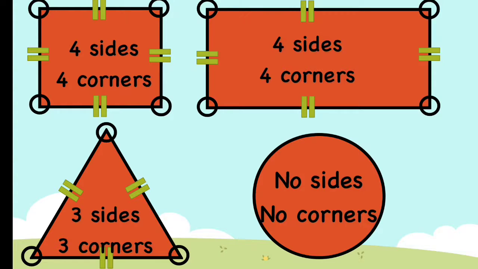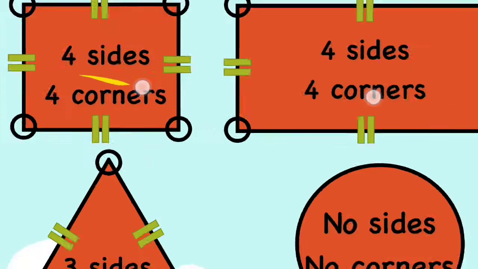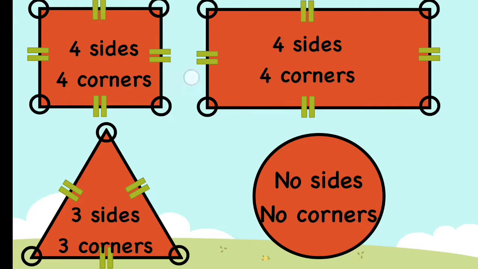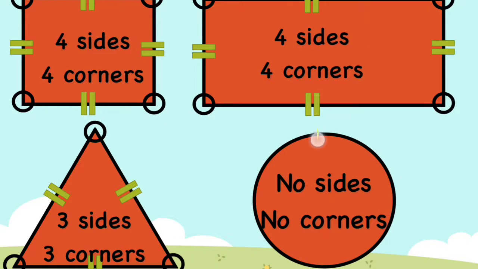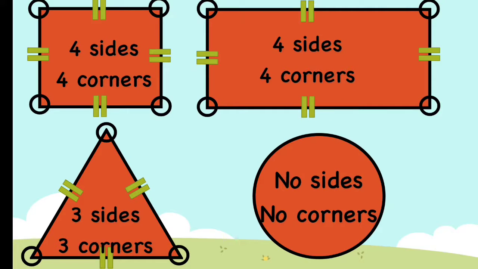Look, 2 lines are long, right? And 2 lines are short. So this line and this line are equal to one another, whereas this line down here and this line above are equal to one another. But this and this are not equal. Now the line above and this line below are equal to one another. This line on the left side and this line on the right side are equal to one another. So 2 sides are equal.